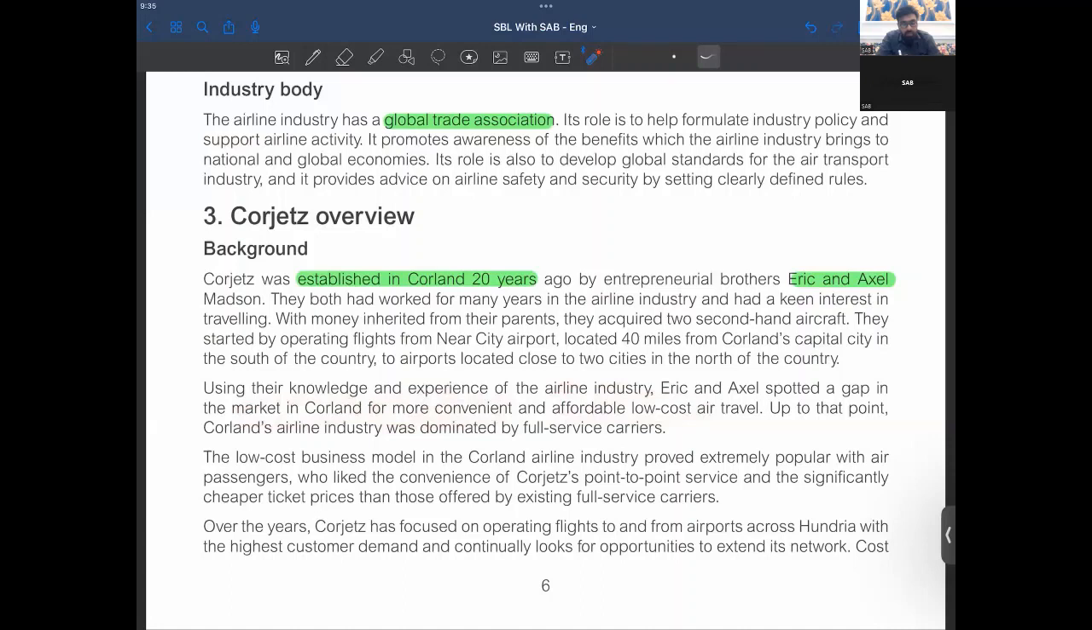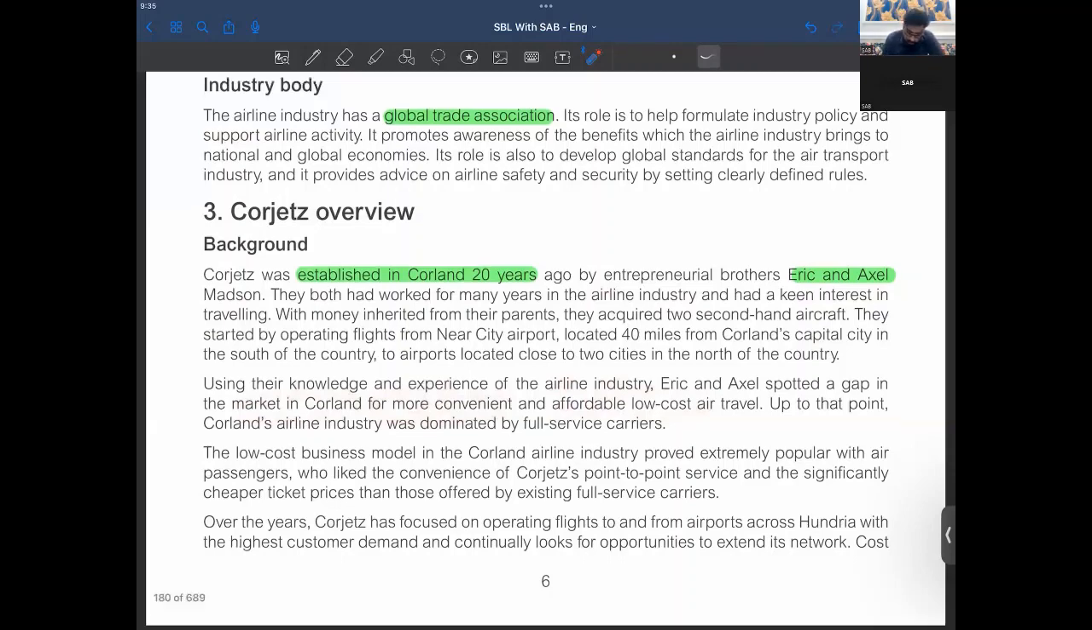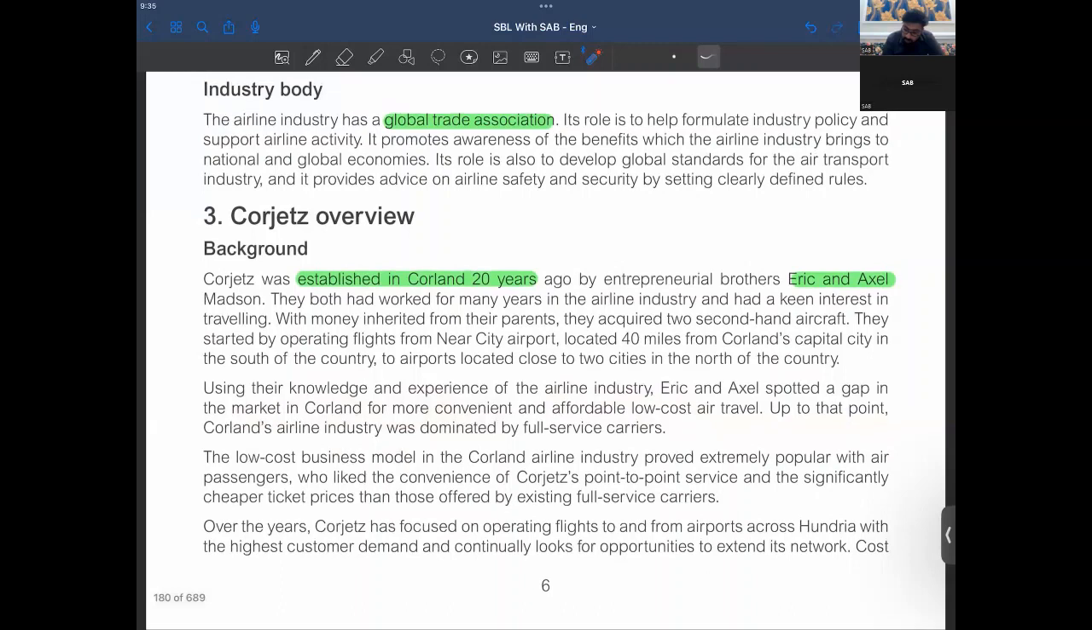It's basically about Corland. Using their knowledge and experience of the airline industry, Eric and Axel spotted a gap in the market for more convenient and affordable low-cost air travel.